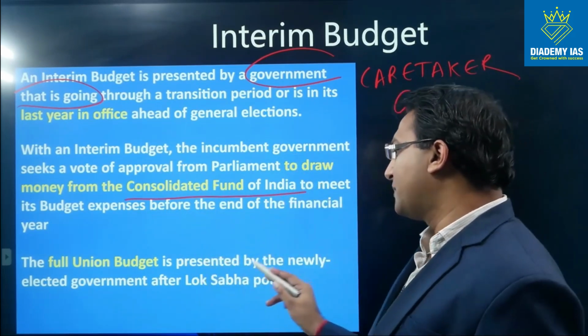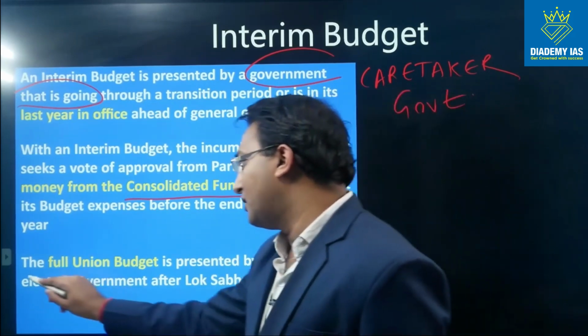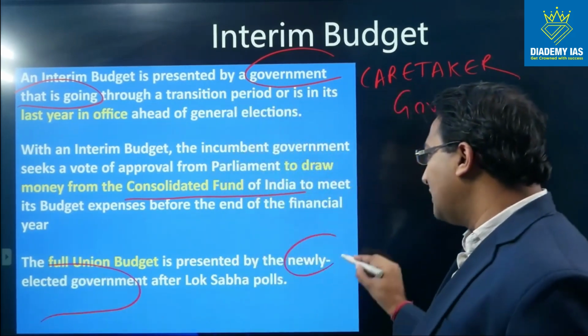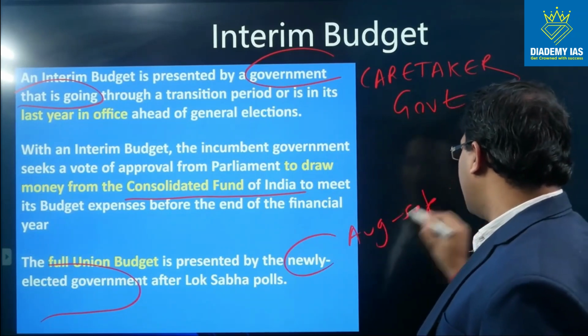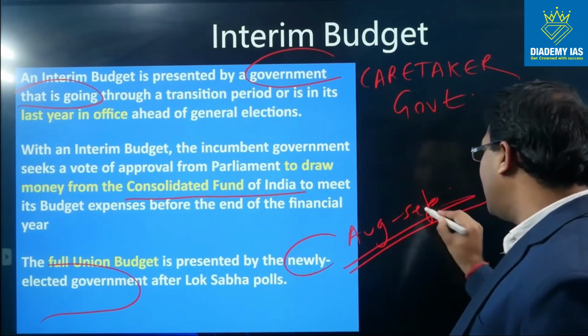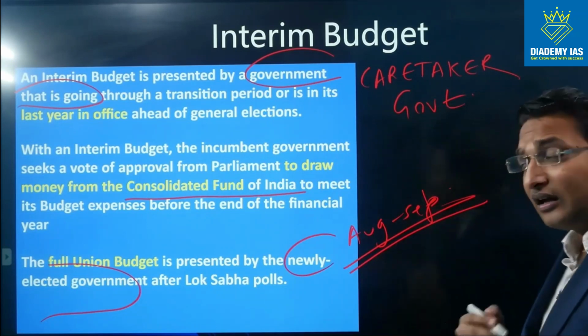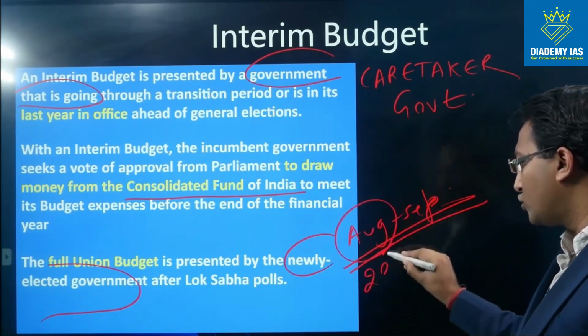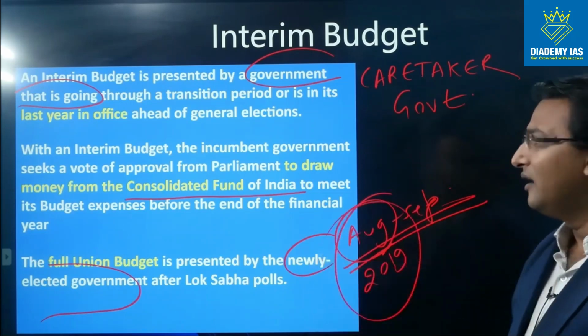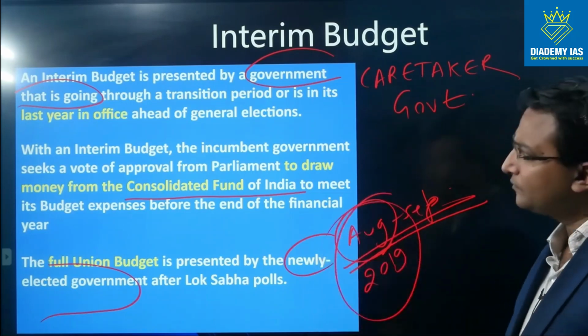The full union budget is presented by the newly elected government, right? So the full budget is again presented in the month of August or September. So similarly, when the Modi government was re-elected, it came back. The budget was presented in the month of August 2019. That was the interim budget.